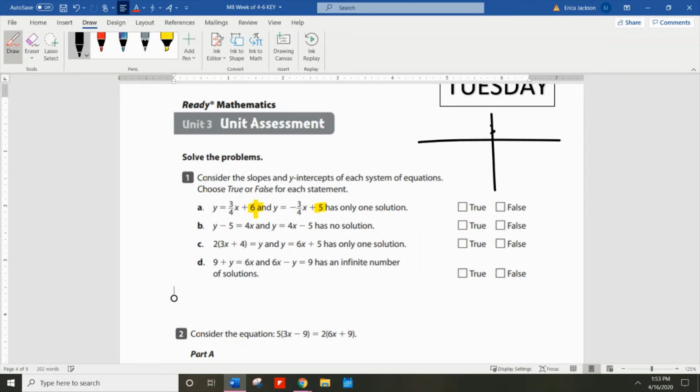Okay, so I'm just sketching this over to the right here. It's going to be really sloppy, but I'm going to try my best. Then when we look at the slopes, we've got 3/4. So that's a positive slope. I'm just going to estimate that's the one that goes along with 6.